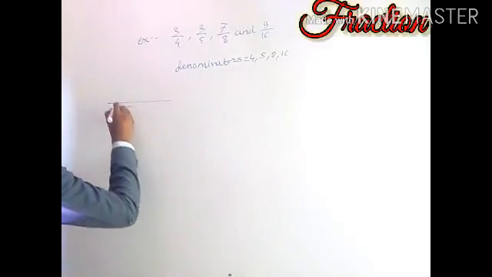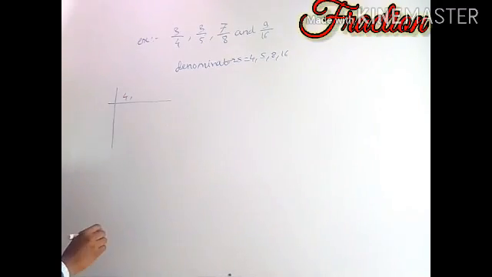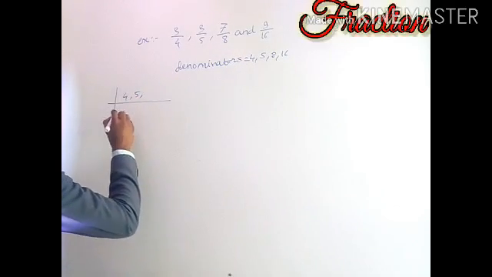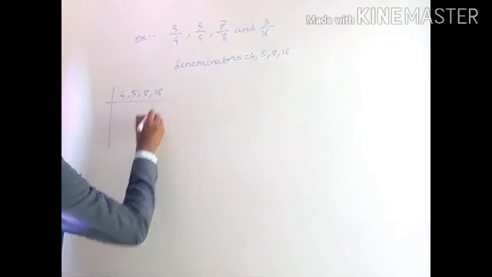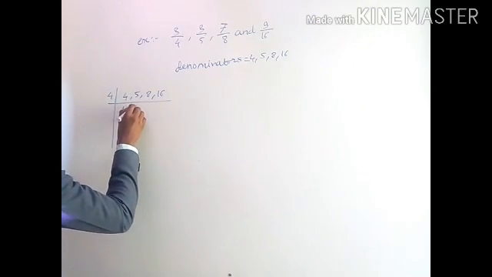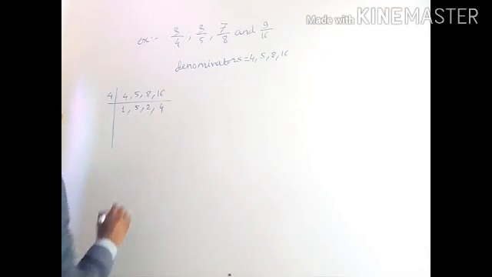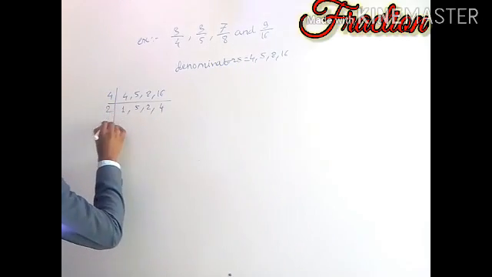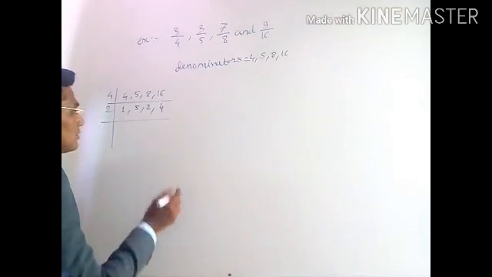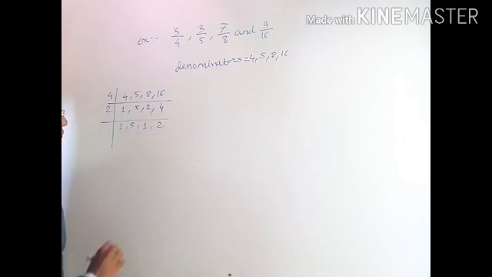To find the LCM of the denominators, as I taught at the beginning of this lesson in part one, how to find the LCM of values, by that same method we will find it. So 4 ones are 4, 5 will be as it is, 4 twos are 8 and 4 fours are 16. Now by taking any one value that divides any two numbers, then 1 will be as it is, 5 will be as it is, 2 ones are 2 and 2 twos are 4.